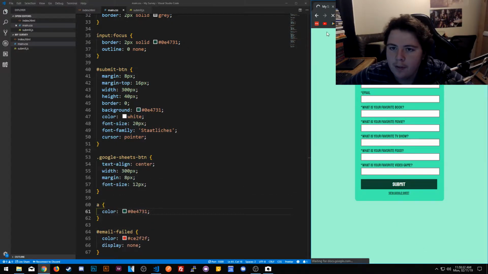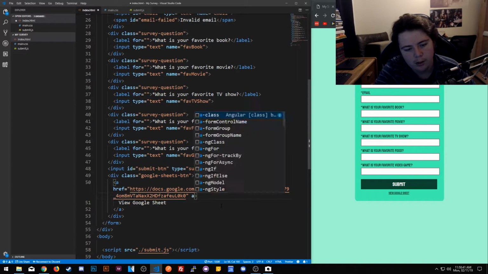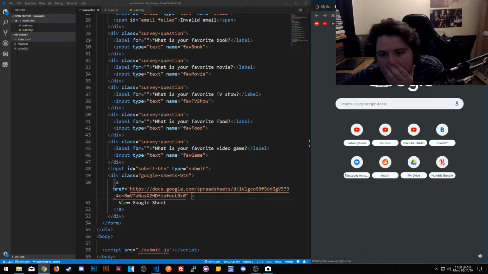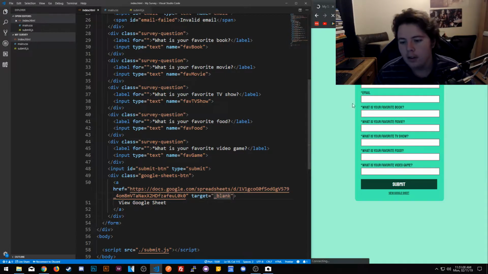Okay. Not easy to do. Actually, what is it about? Forgot about the link to the tab. About. Something equals link. HTML didn't do link. Target. It's always hard to remember that. Target equals underscore link. It's a weird way to do it.